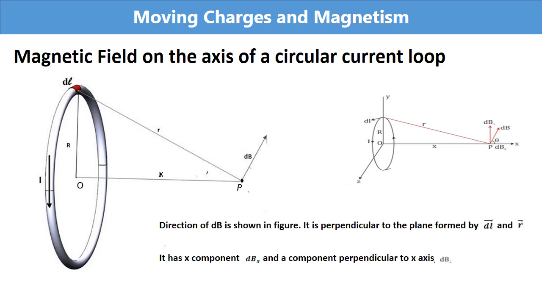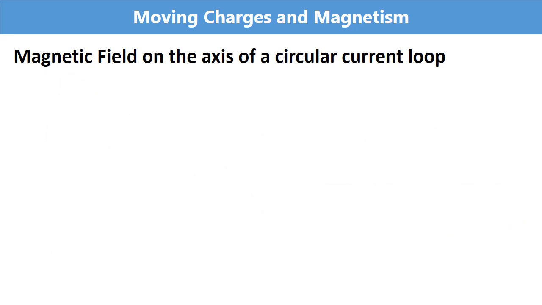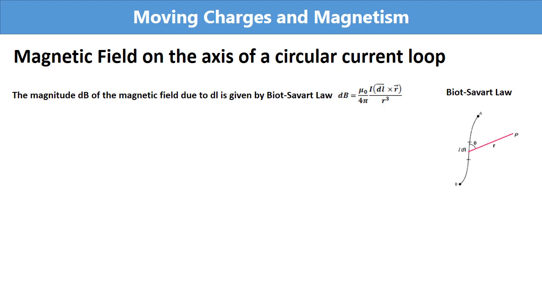It has an x component dBx and a component perpendicular to x-axis, that is dB perpendicular. From Biot-Savart's law, we are getting an expression for magnetic field due to a small element dl. Same thing we are going to apply for this loop also. Here also, the small element we are representing as dl.